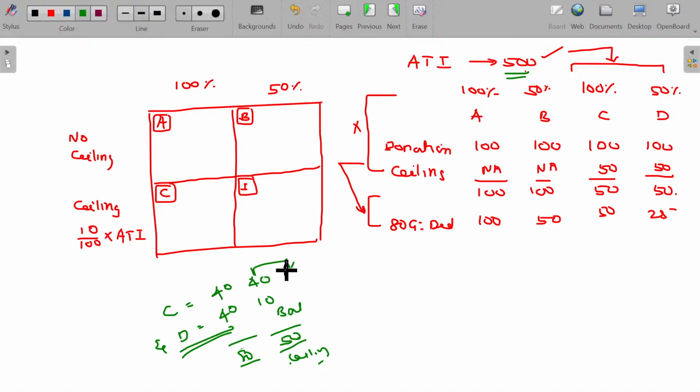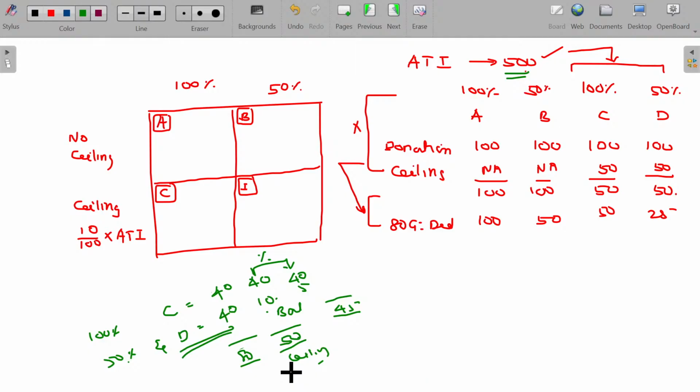Thereafter, you have to apply the percentage. In case of C category, 100% will be applicable on 40. In case of D category, whatever the eligible deductions are, 50%, only 5 rupees is deductible. So 45 can be deductible out of 80. The 10% ceiling is in total applicable for C as well as D.